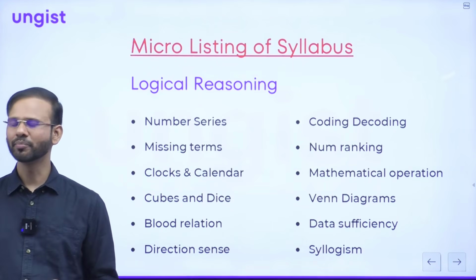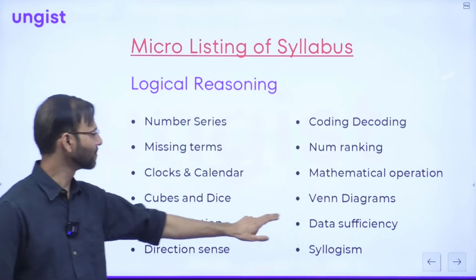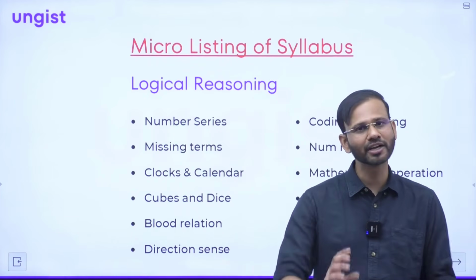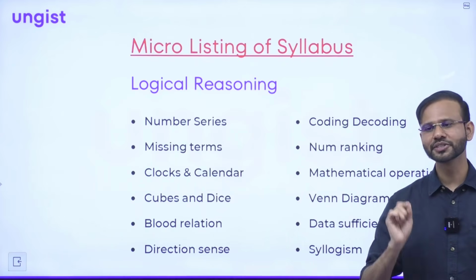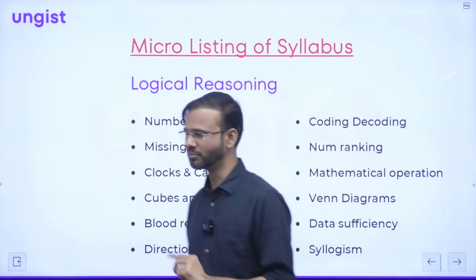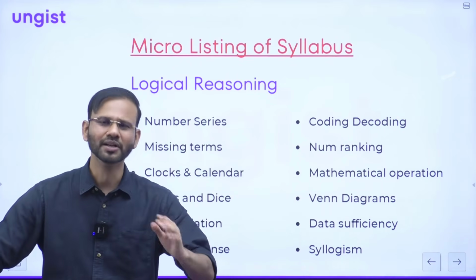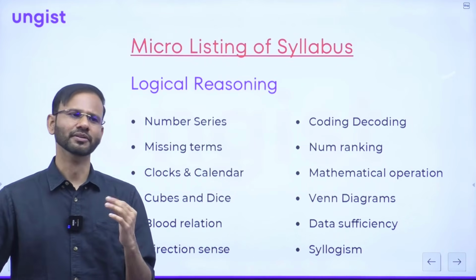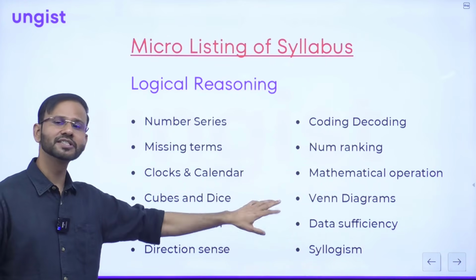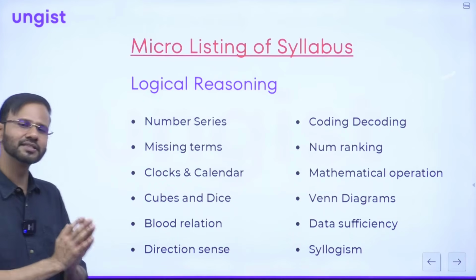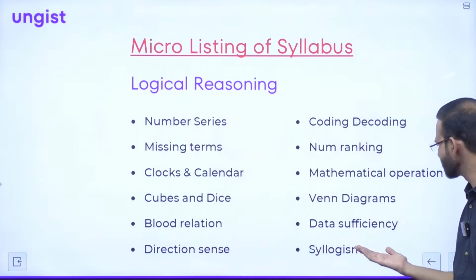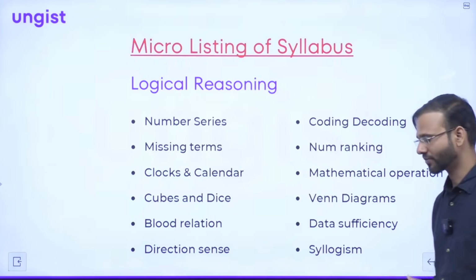Guys, data sufficiency is the topic where any question can be asked in this manner, right? Like the question of any topic can be asked in the form of data sufficiency. You might have observed also in the paper, the question of any topic may be asked in the form of data sufficiency. I mean, be it the question of number system, be it the question of percentage, be it the question of logical reasoning, blood relation, be it the question of direction sense. Any question can be asked in the form of data sufficiency. So that's why data sufficiency is the topic that contains each topic inside it, right? So data sufficiency is the topic that we have to study carefully, right?